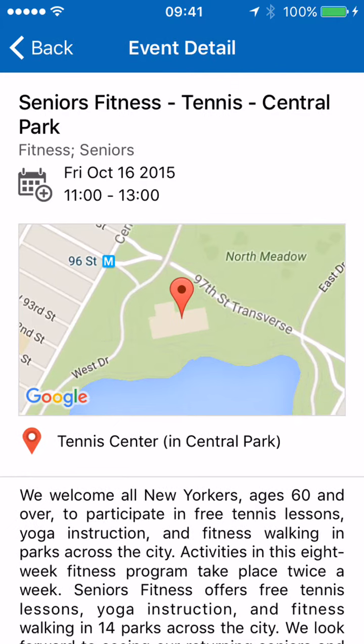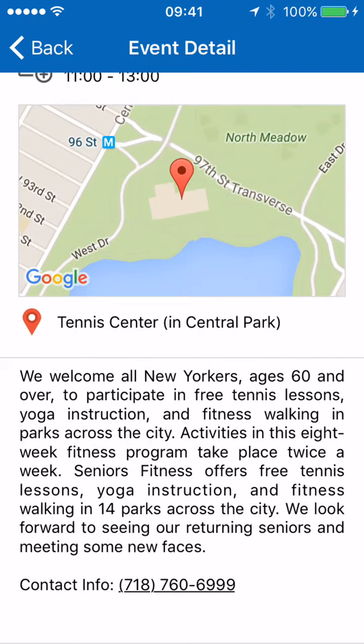Now, if we look at an event, and we'll use the Senior Fitness Tennis event on this page, the user can find the event's name, categories it falls under, date and time of the event, location, and a brief description, even the telephone number of the event organizer.